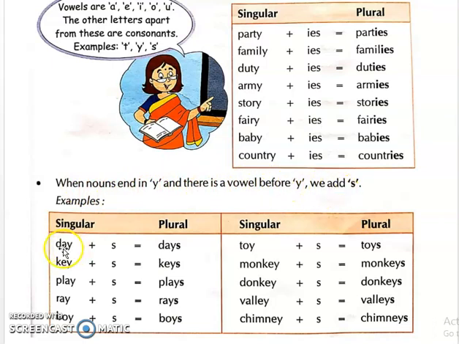For example, day plus S, that is days. Here we can see that the last letter is Y, but before that a vowel is there, A. A is a vowel. So we will not convert into I-E-S, we will directly convert into days only. Key plus S, keys. Play plus S, plays. Ray plus S, rays. Boy plus S, boys. Toy plus S, toys. Monkey plus S, monkeys. Donkey plus S, donkeys. Valley plus S, valleys. Chimney plus S, chimneys.